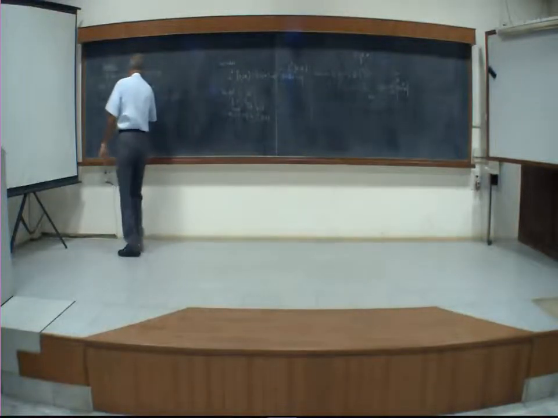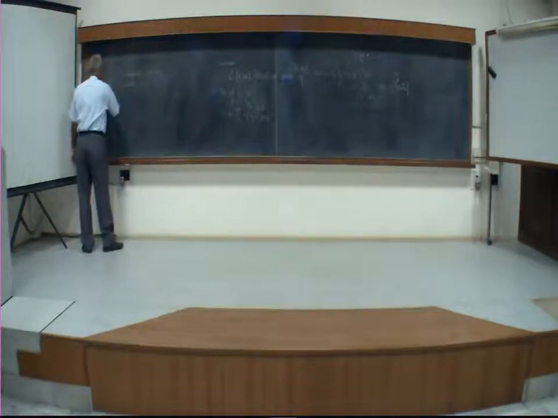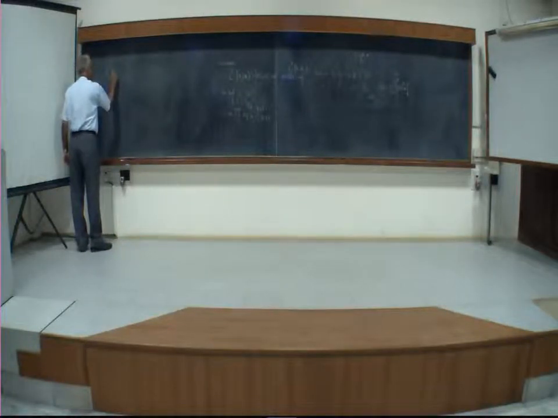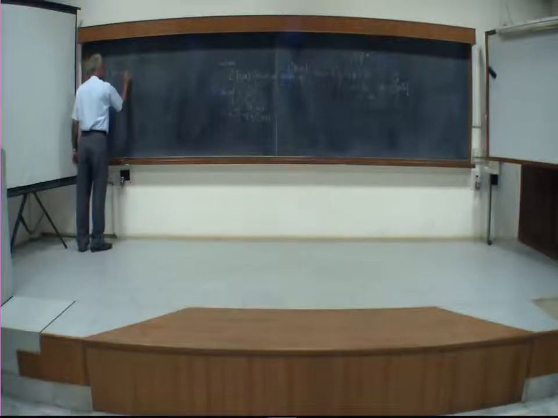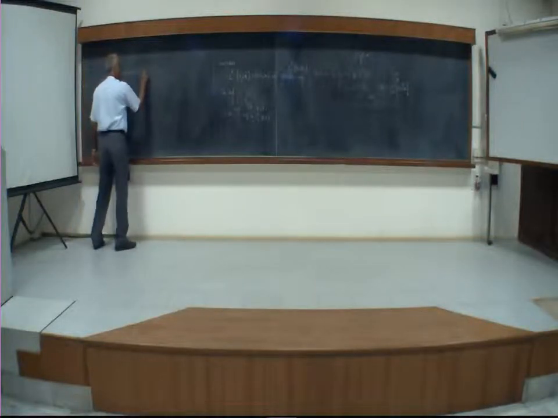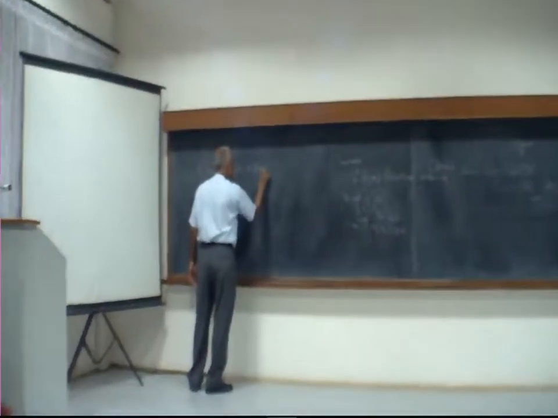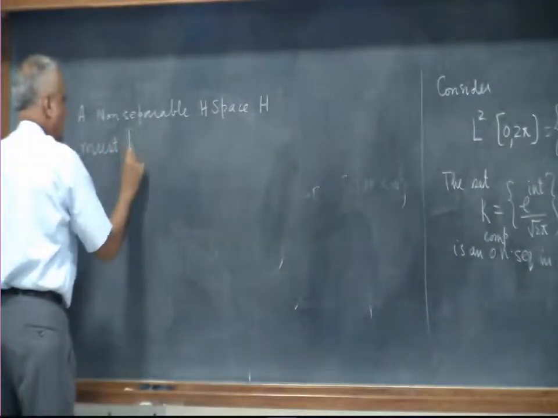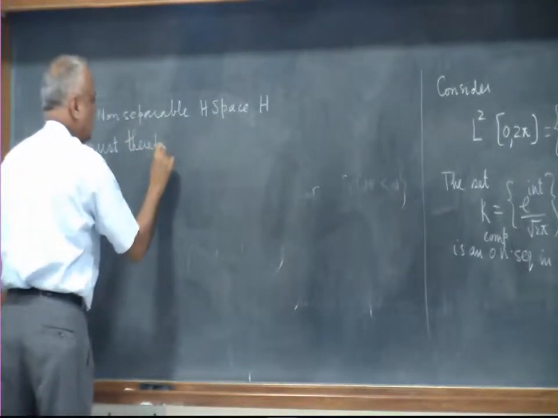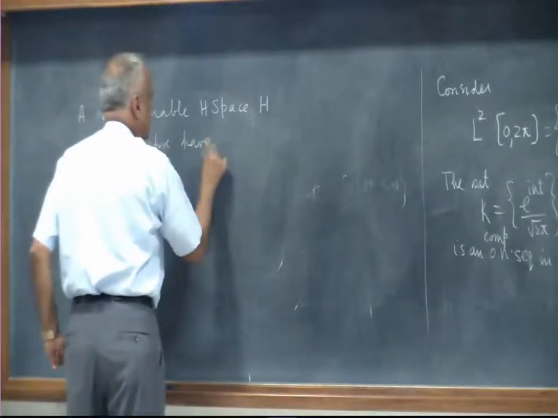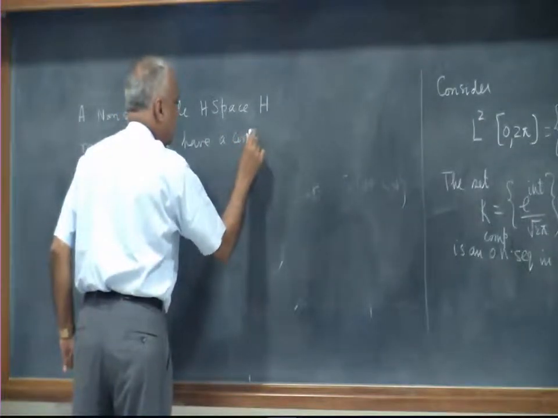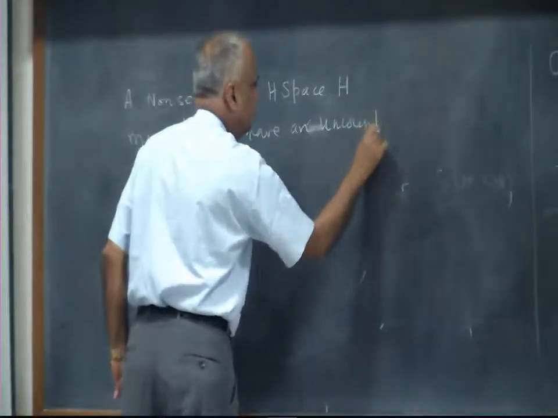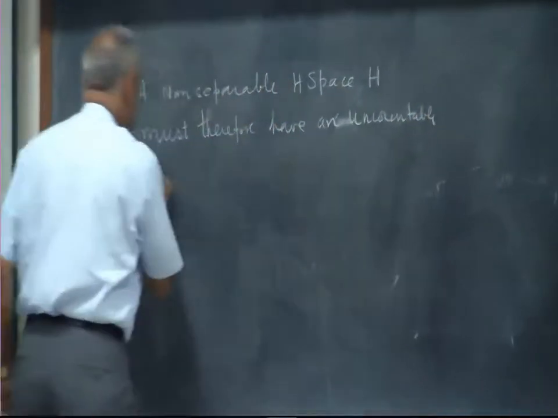So a non-separable Hilbert space H must therefore have an uncountable complete orthonormal set.